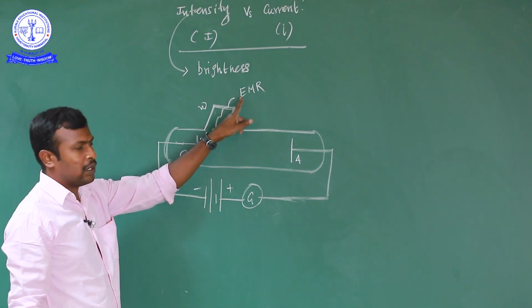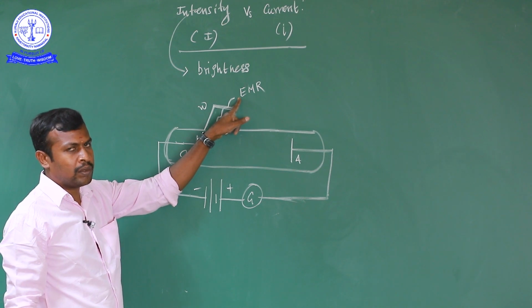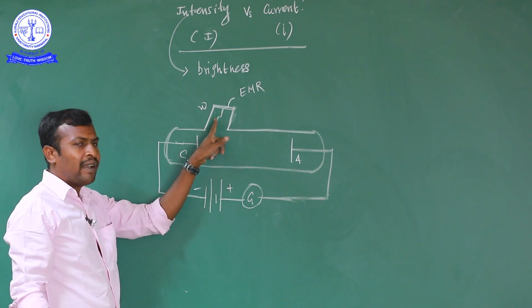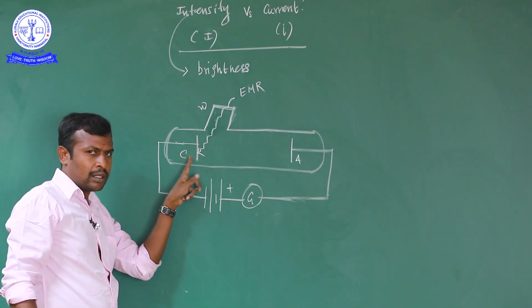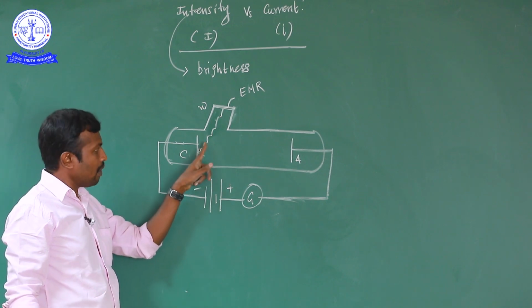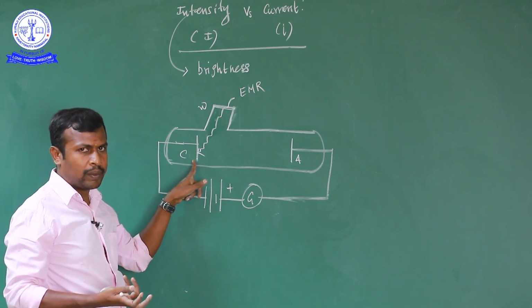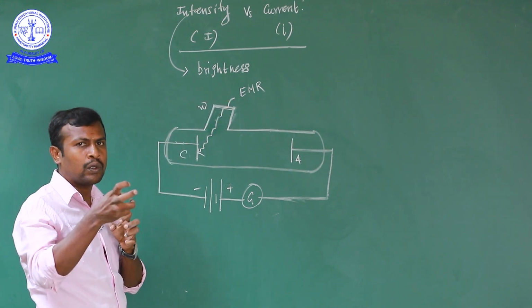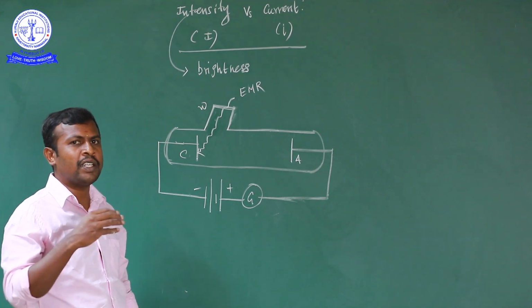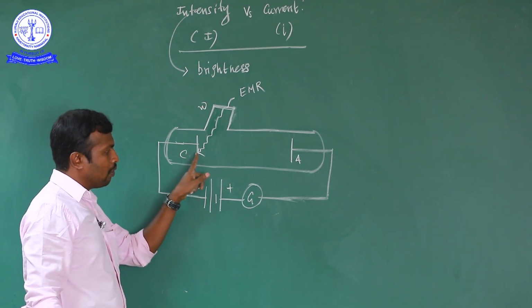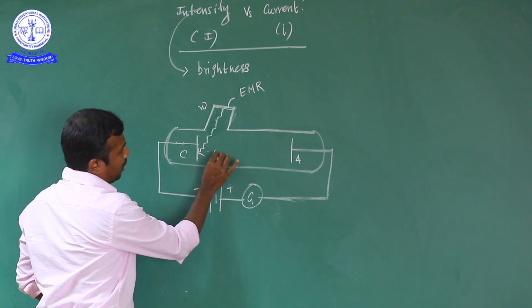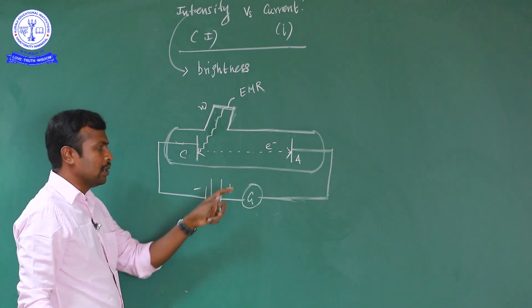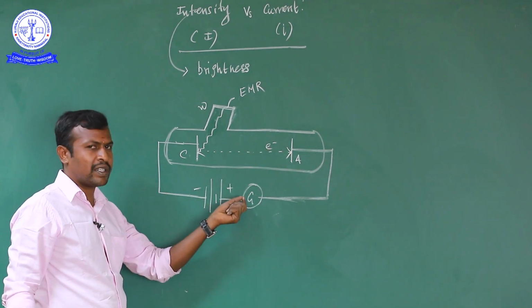Okay, now I take an electromagnetic radiation. When that electromagnetic radiation is incident on the cathode, it has energy greater than the attractive force given by the nucleus. To get electrons out of the cathode, the energy of the electromagnetic radiation must be greater than the energy the nucleus exerts on the electron, which is known as the work function. So electrons are emitted, and these electrons are immediately attracted by the anode. So current is produced, and there is a deflection in the galvanometer.